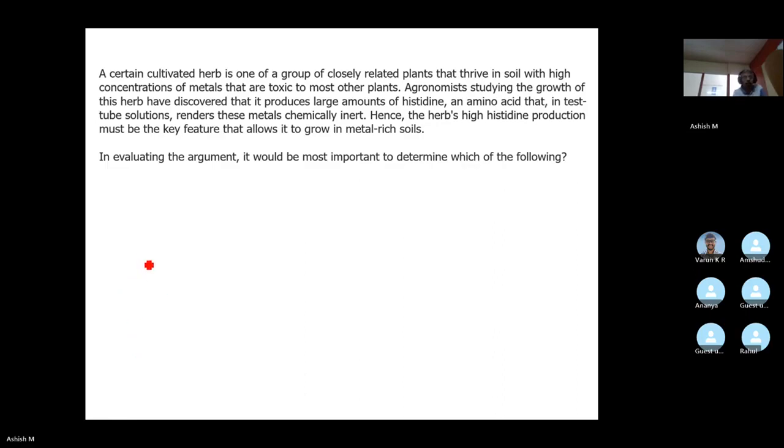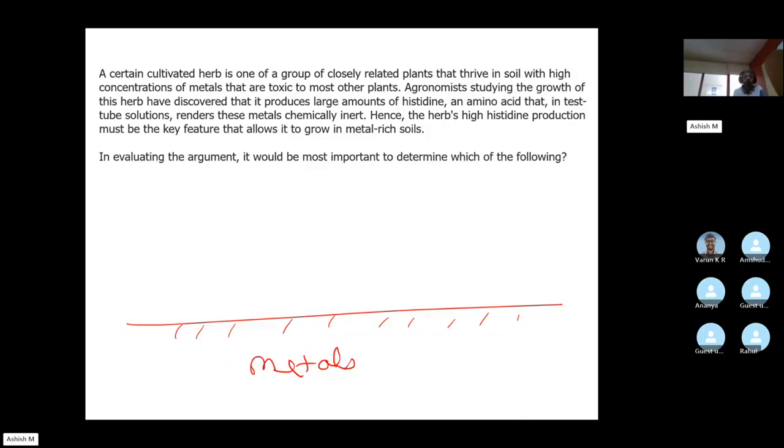Now, so there is soil. All right. There is soil which has metals. Now, these metals are toxic to most plants, correct? Which means that most plants are not able to grow in this soil because of metals.